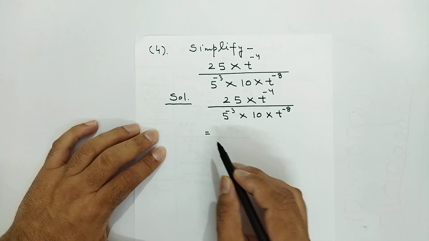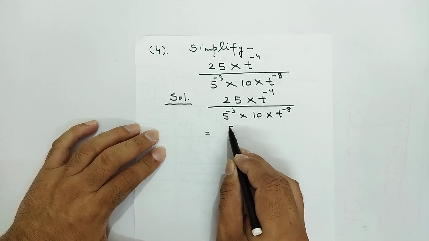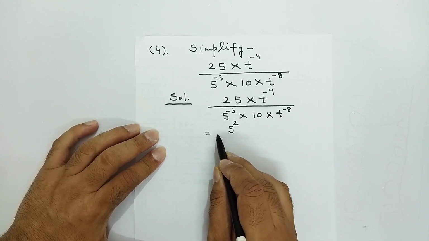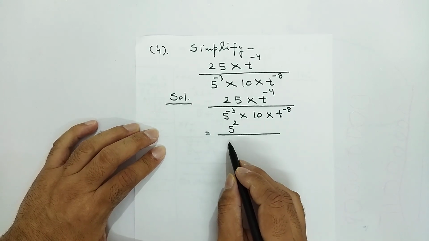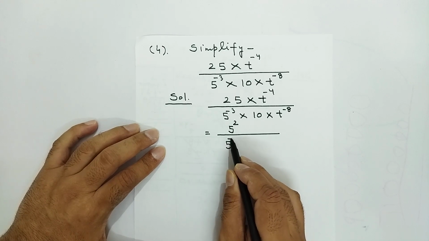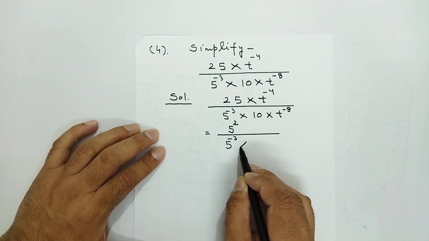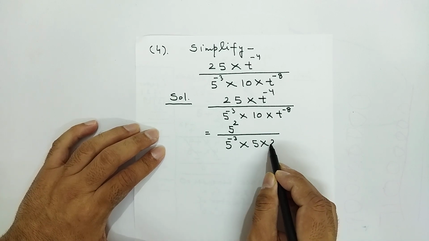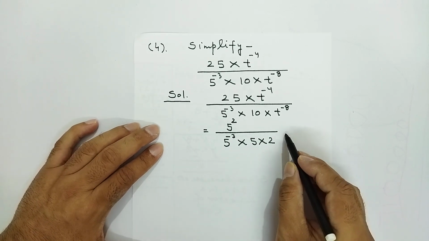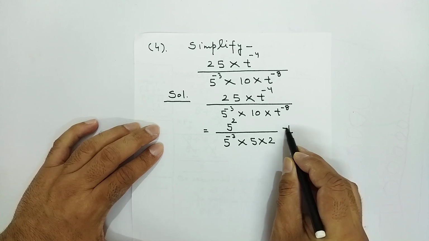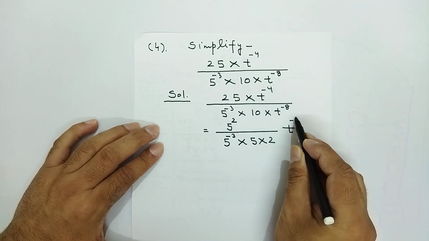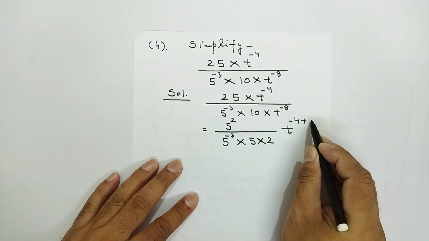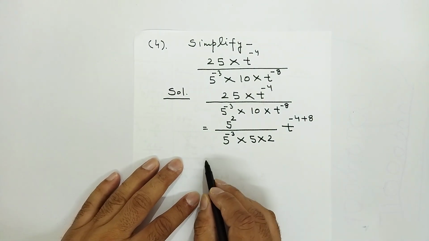25. Two factors of 25 are 5 into 5, means 5 is 2 times. So I can write 5 square upon 5 power minus 3 will remain as it is, and 10 can be written as 5 into 2. These are the two prime factors of 10, and t I am writing here aside, minus 4, and this t power minus 8 is in the denominator, it will go in the numerator and will become a plus sign.